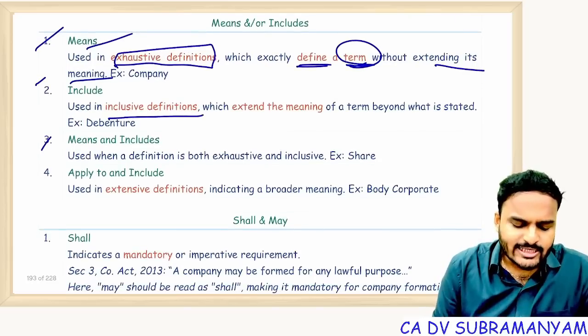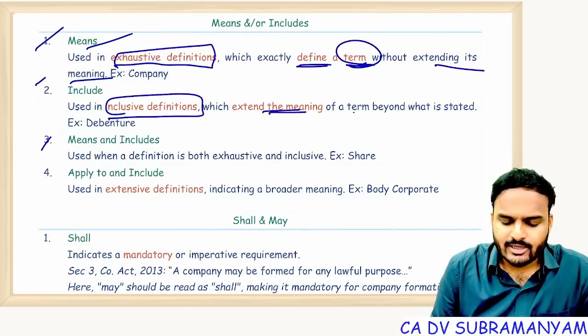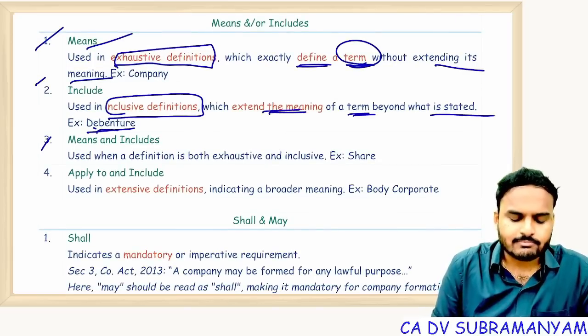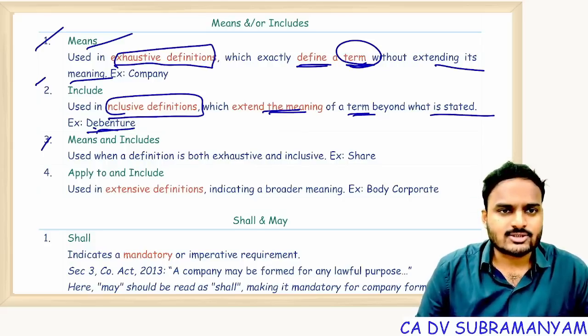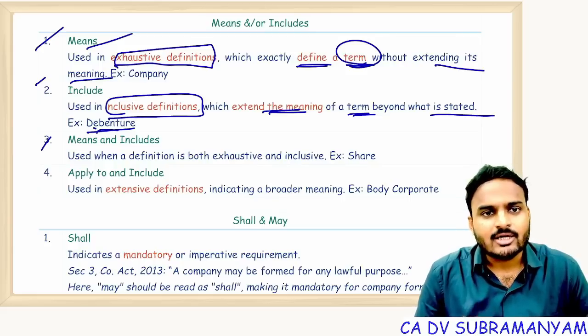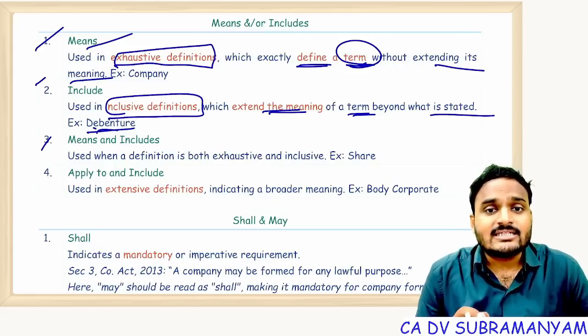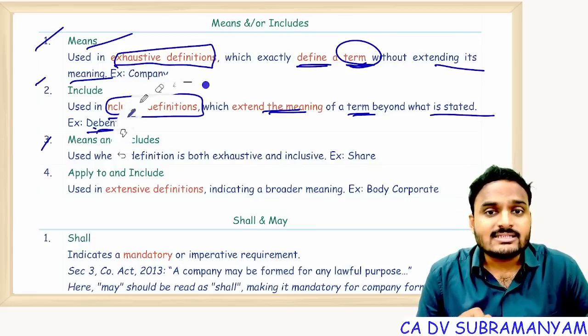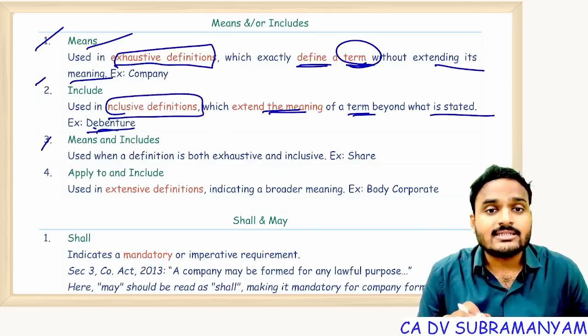Includes is used in inclusive definitions, which extend the meaning of a term beyond what is stated. Example, debenture. Debenture includes debenture stock, bonds, any instrument evidencing debt to the company. Remember, here we are not defining the term. In fact, we are providing the list of items covered by this definition.